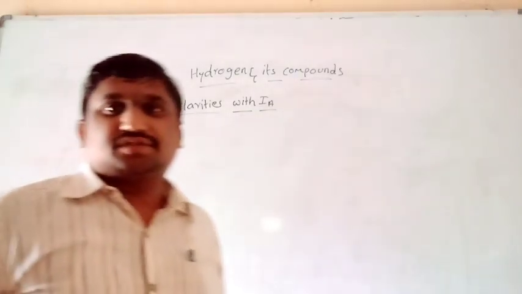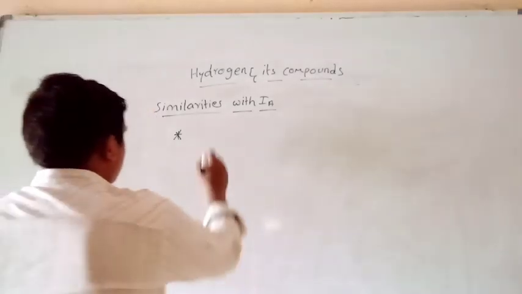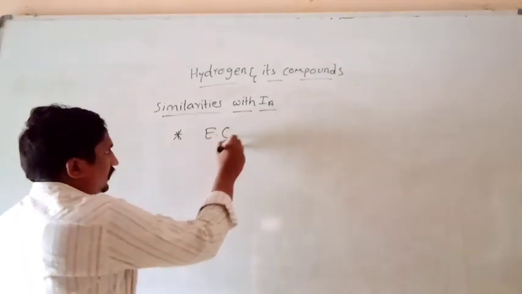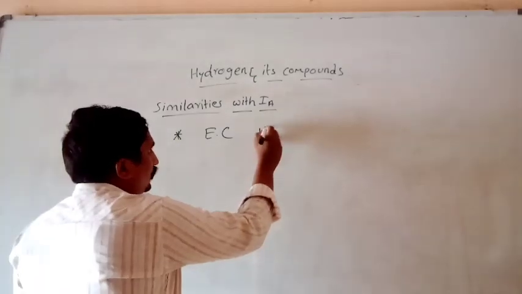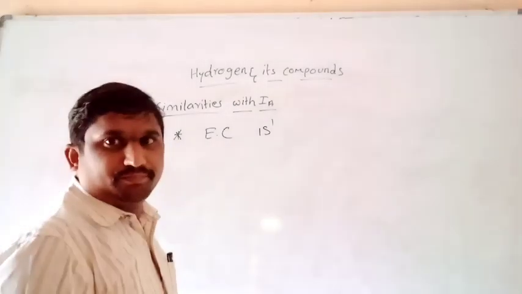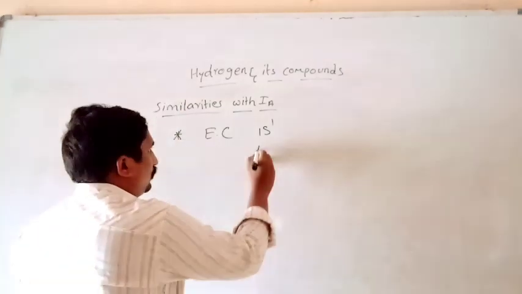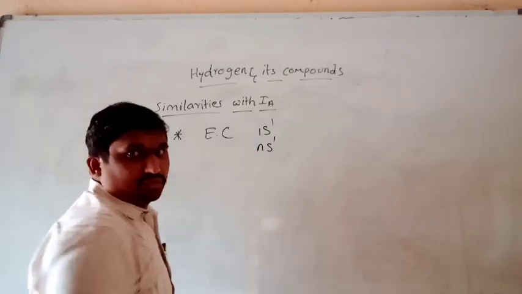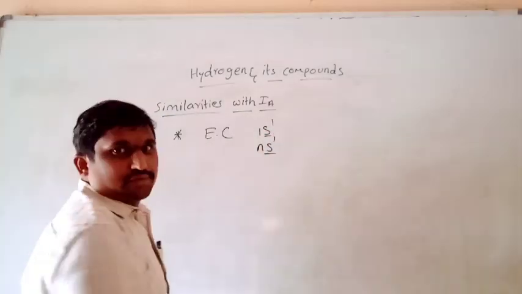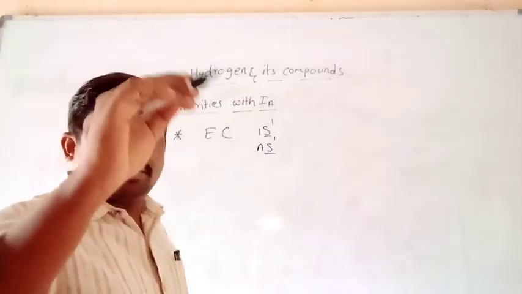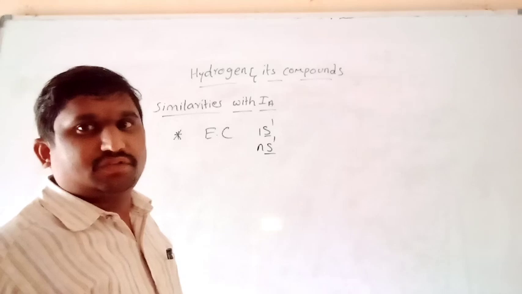What are the similarities of hydrogen with first A group elements? First one is electronic configuration. Hydrogen has the electronic configuration of 1s1. In the same way, all the first A group elements also have a valence shell electronic configuration of ns1. Both have this similarity: hydrogen has s1, and first A group elements also have s1.